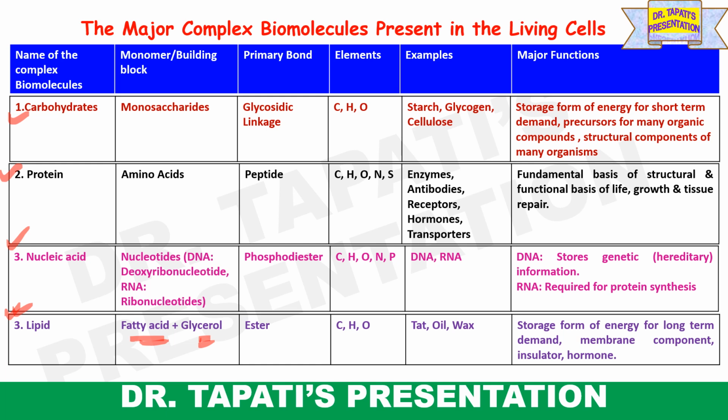Carbohydrates or polysaccharides are composed of monosaccharides. Protein is composed of amino acids. Nucleic acid is composed of nucleotides. Today in this video, I am going to discuss carbohydrates in detail.